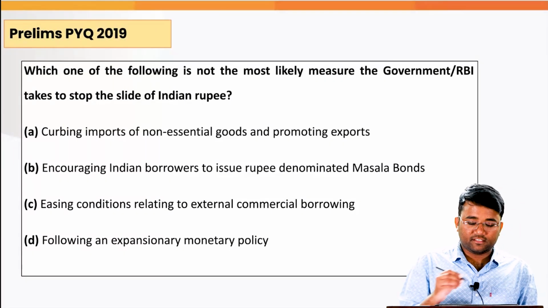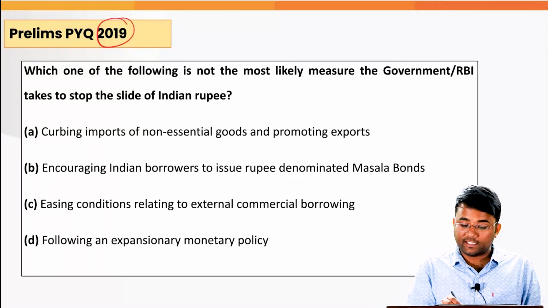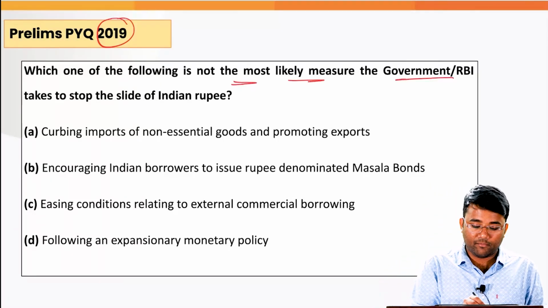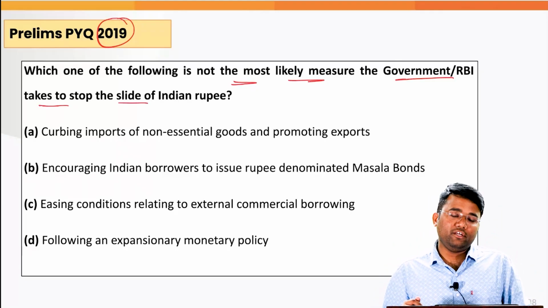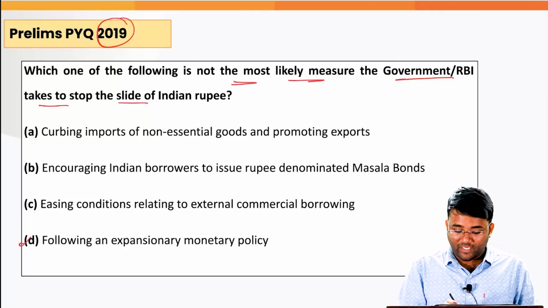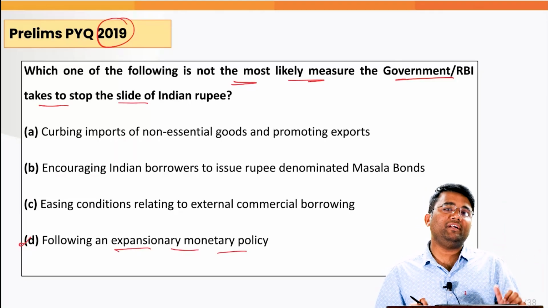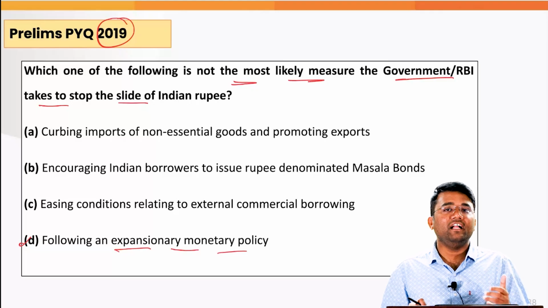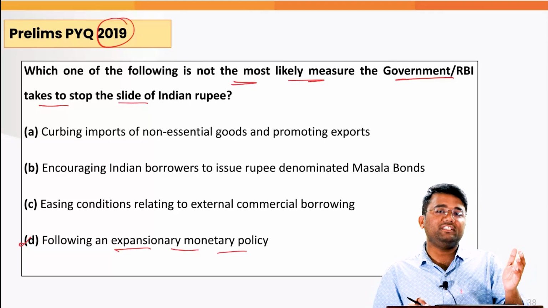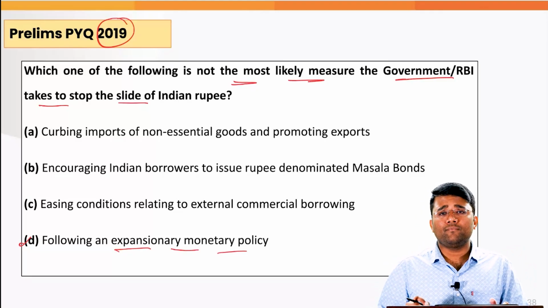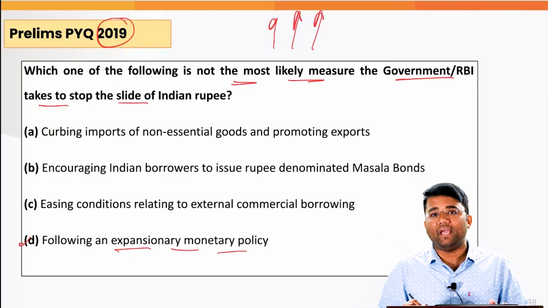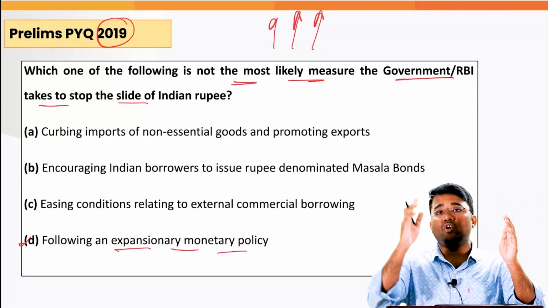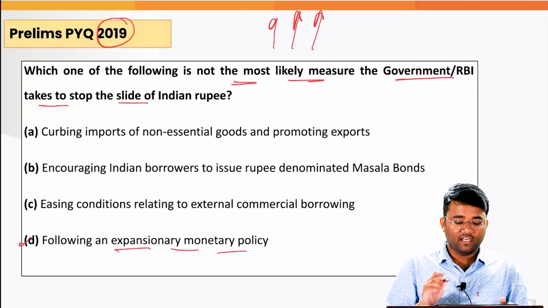One question that came in 2019: which one of the following is not the most likely measure of the government or RBI to take to stop the slide of the Indian rupee? The correct answer is following an expansionary monetary policy. For example, if the RBI goes for an expansionary monetary policy and eases down the repo rate, which will increase the liquidity and the money supply in the economy, that will further lead to currency depreciation. $1 from 50 became $1 equal to 100. So the correct answer is D here.